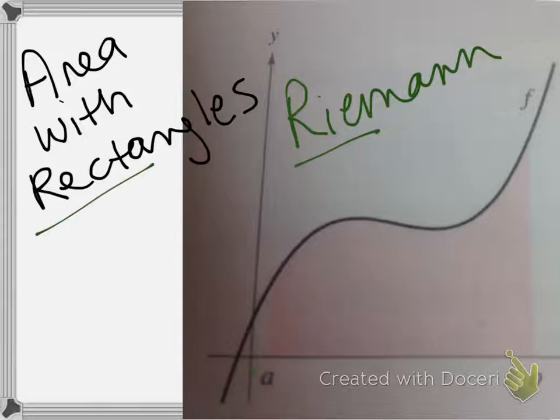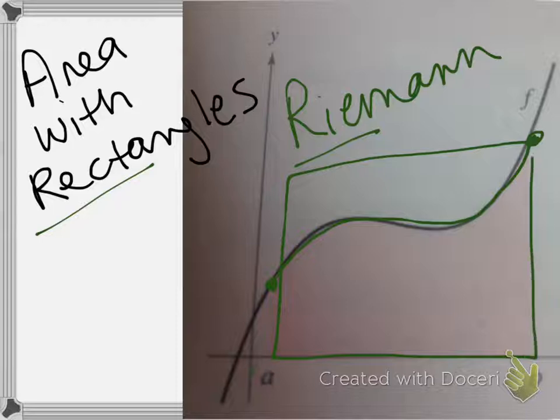Let's start from the beginning. If I took this area, with endpoints from A to B, and said I wanted to make one giant rectangle as my approximation of that pink area, is this a great approximation?